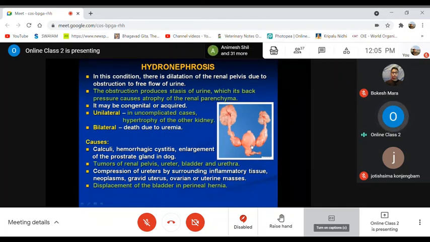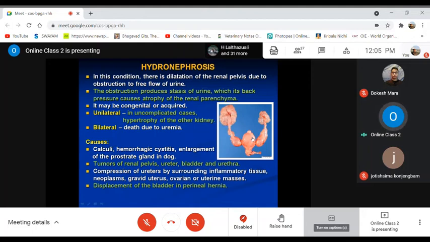It may be congenital, I mean by birth, due to some gene defect, the animal may have this problem. Or sometimes due to some infection it may get this problem, as in the case of renal calculi, formation of kidney stones, right? Or it may be unilateral or bilateral, meaning only one side of the kidney may be affected.